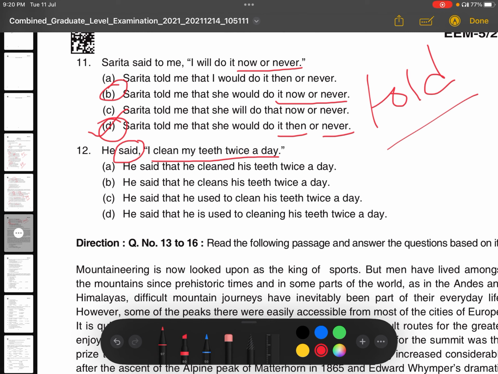So what is the correct answer here? The correct answer is: He said that he cleans his teeth twice a day. That is the correct answer. Option B is the correct answer. He said that he cleans his teeth twice a day.